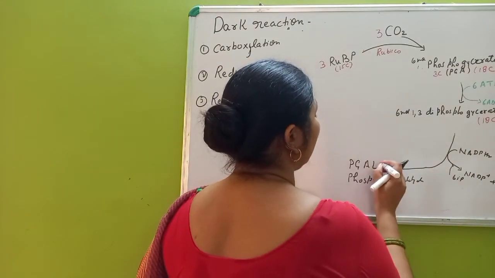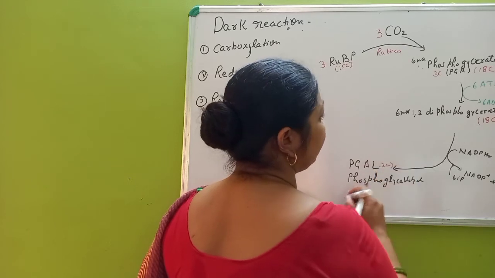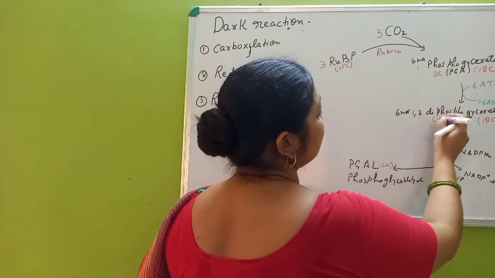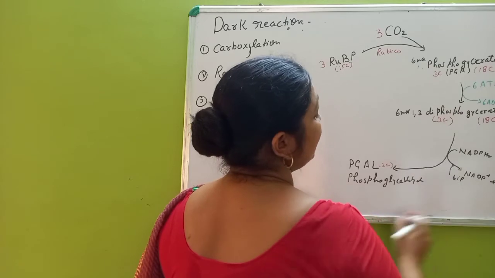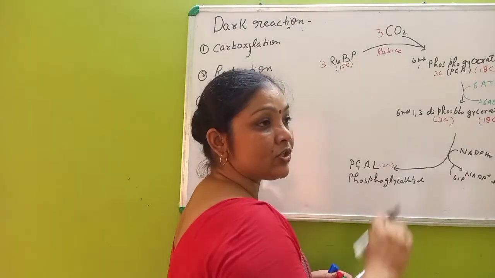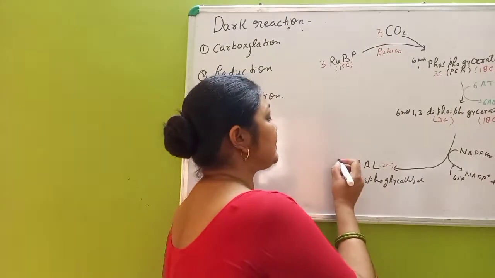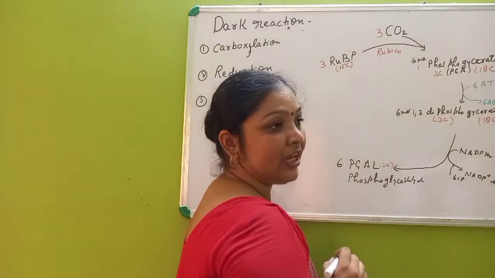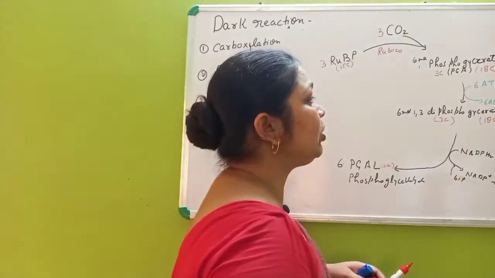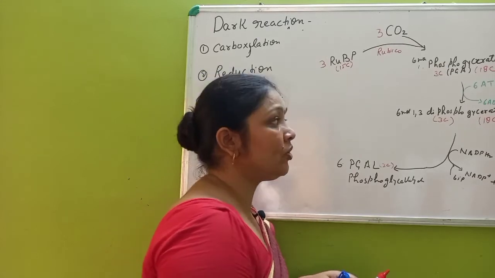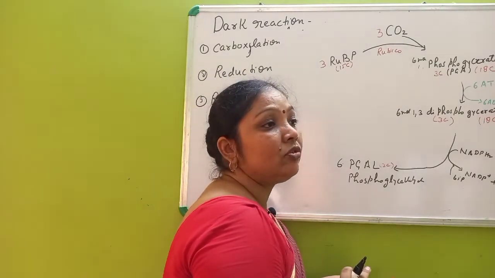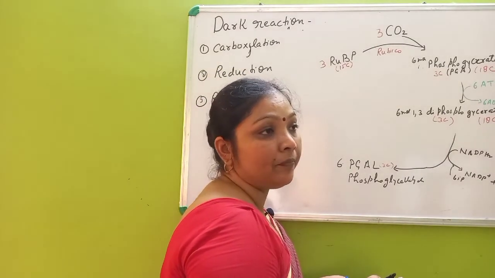So a 3-carbon compound is formed. So it means that from 6 molecules of 1,3-diphosphoglycerate, 6 molecules of PGAL are formed.